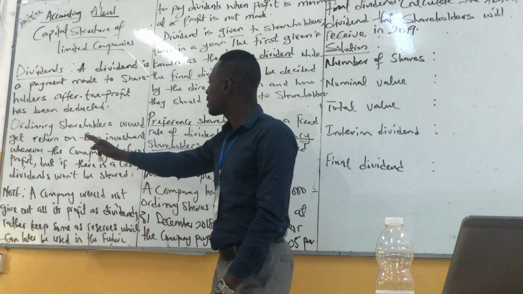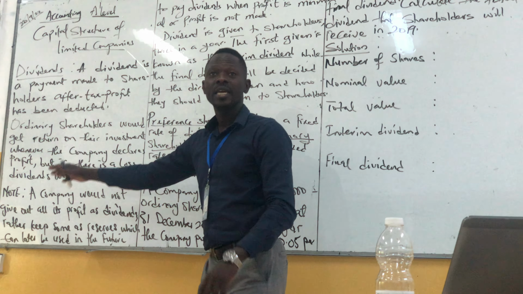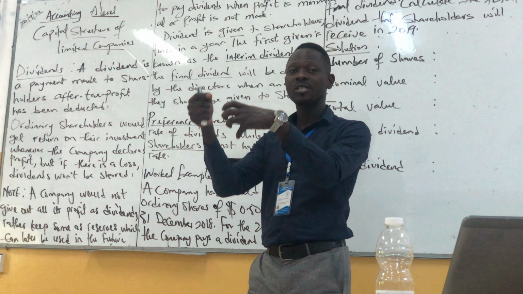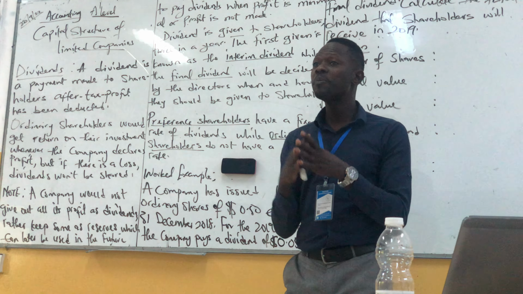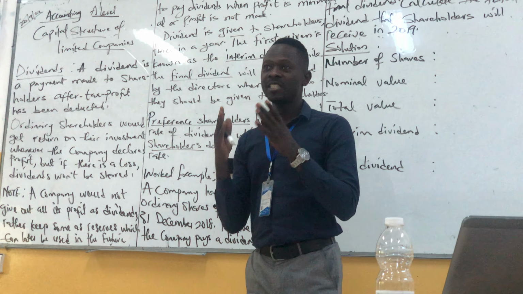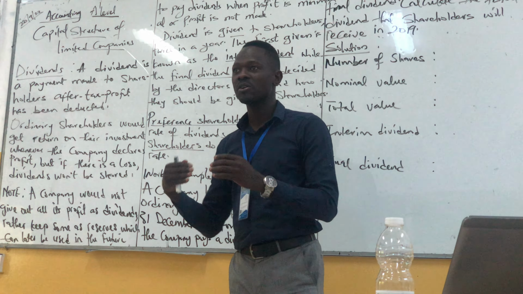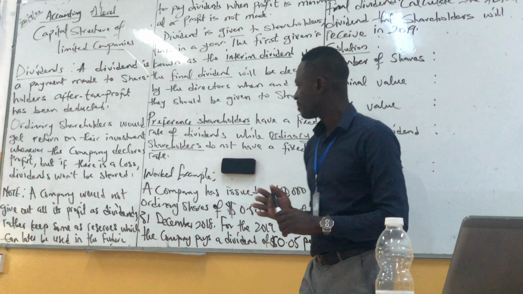So ordinary shareholders will get a return on their investment whenever the company declares profit. In as much as the limited company has declared profit, shareholders will be entitled to dividends. But if the company declares a loss, shareholders will not get any dividends because the company is running at a loss. I think we get the difference here.